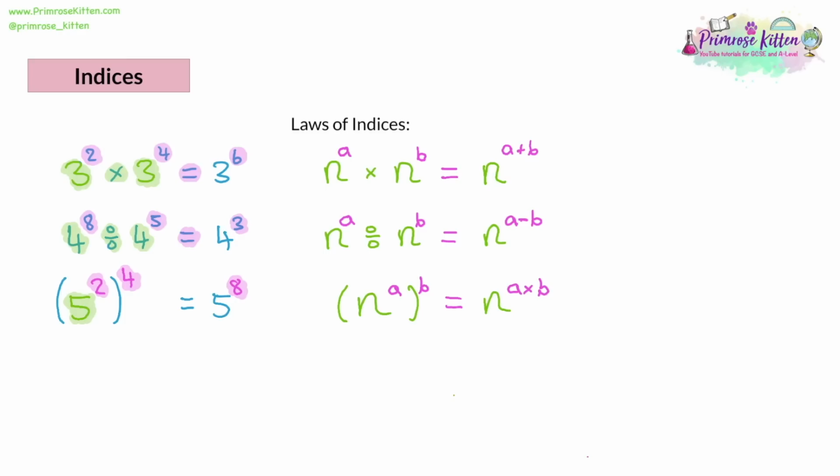Now you can see that we've got addition, subtraction, and multiplication rules. So do we have a division rule where n to the power of A is divided by B? And we do, this does exist. So let's have a look at an example.